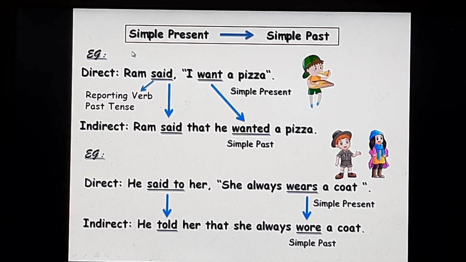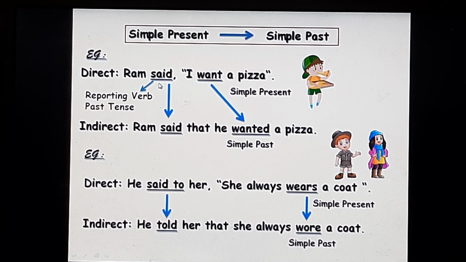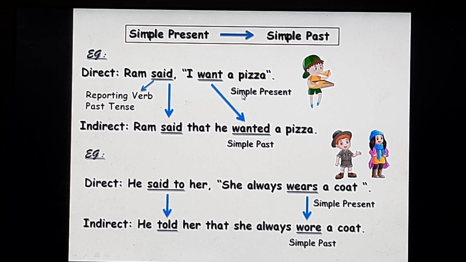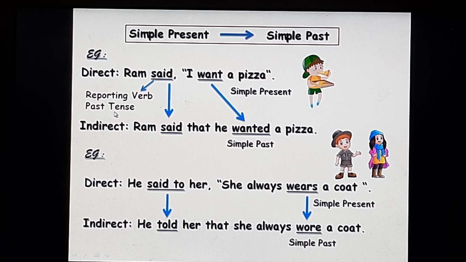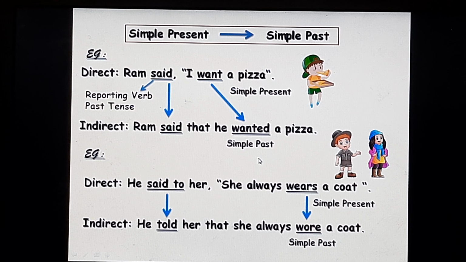The simple present tense in the direct speech will change into the simple past tense in the indirect speech. Example, Ram said, "I want a pizza." Now, said is the reporting verb in the past tense. Want is the simple present tense verb in the direct speech. Now, because the reporting verb is in the past tense, the tense in the direct speech must change into its simple past. So, want will change into wanted in the indirect speech. Ram said that he wanted a pizza.